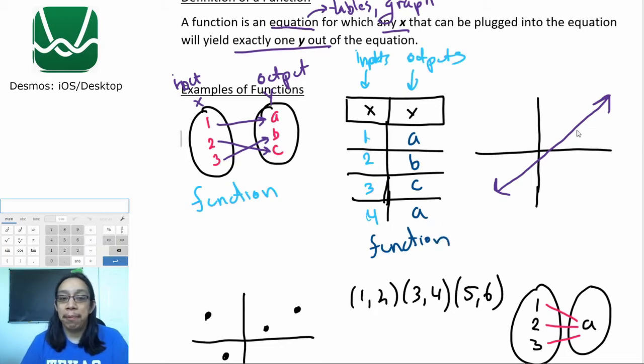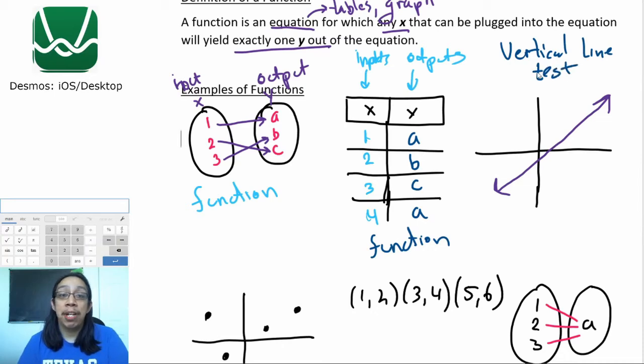Okay, what about the next example? So this is what we call a line graph. Basically, in order to determine if this is going to be a function, we have a really nifty test, and it's called the vertical line test. Now, this is a really nifty tool to use whenever you're asking yourself if a graph is a function or not a function. Basically, this is what it says. The vertical line test says that if I drop a straight line down going through the graph and it crosses only one point, then it's going to be a function.